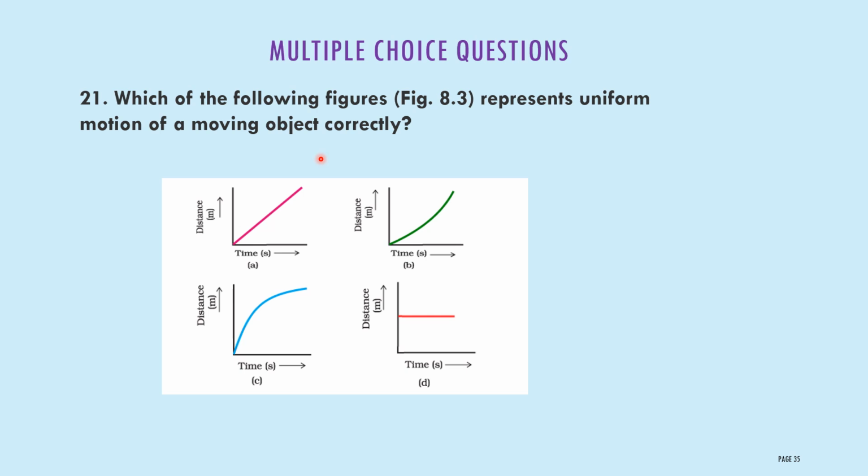When you are considering uniform motion, time is constant, distance also constant. When these two quantities are constant, then you will get a line passing through the origin. Therefore, this is the correct answer for this question. It will represent the body possessing uniform motion.